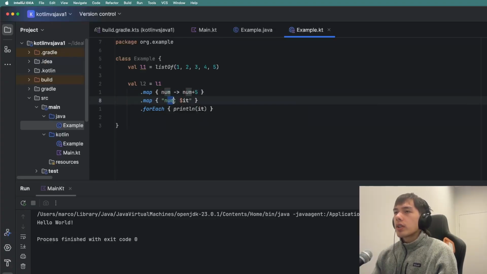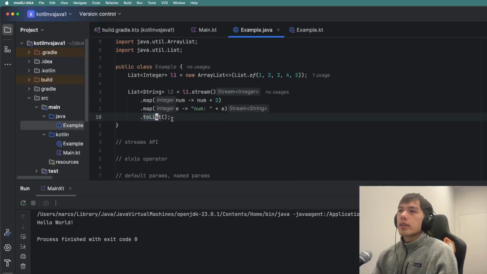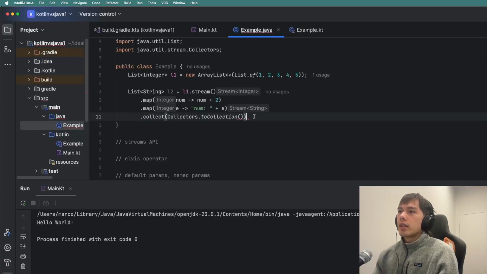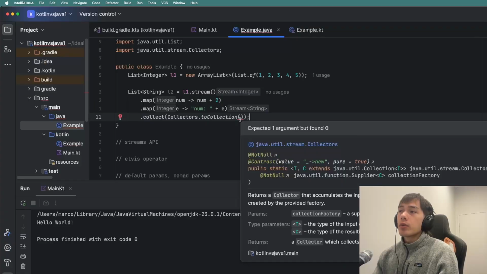Then there's stuff like string interpolation and the fact that in Kotlin, these all return a list by default, so you don't need to convert it to a list here or use something like collections.collect. I mean, it's kind of surprising, at least to me, that Java doesn't provide a sensible default. Maybe there's a reason for this that I don't know about. I'm sure there is, but it's just not as ergonomic.